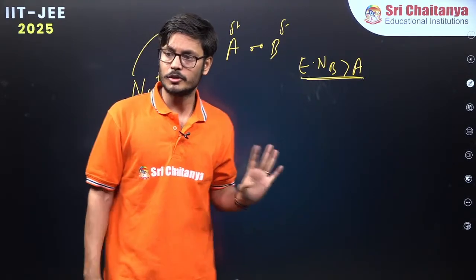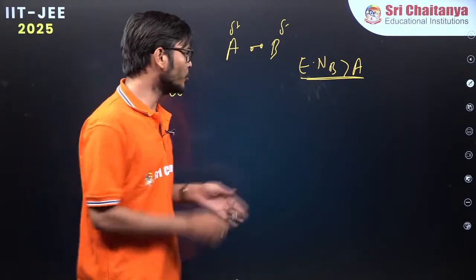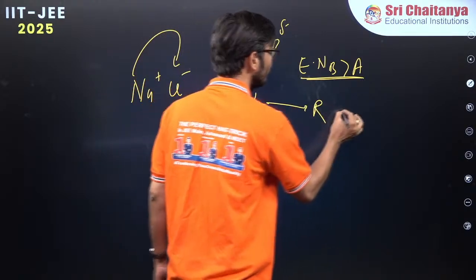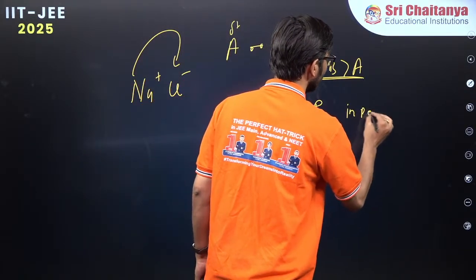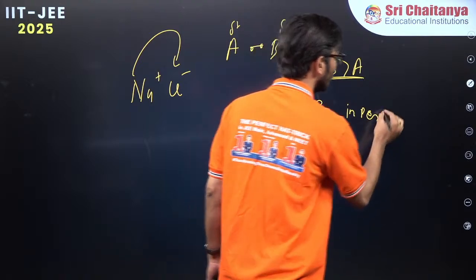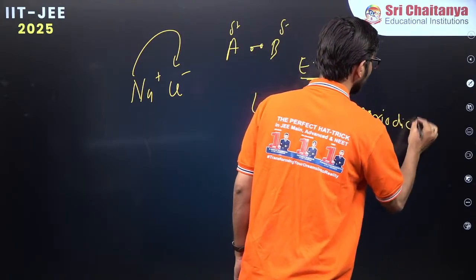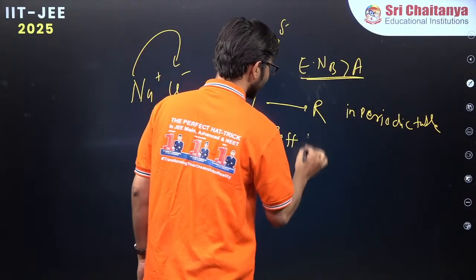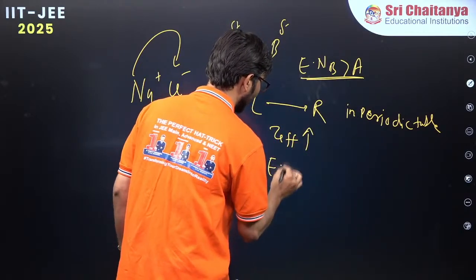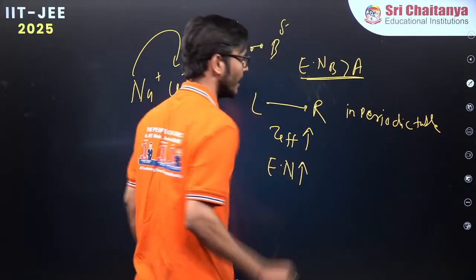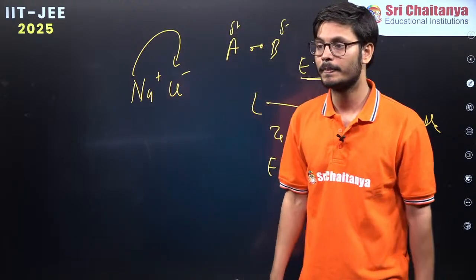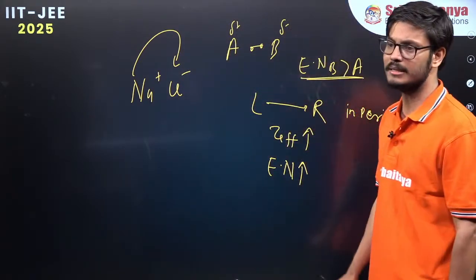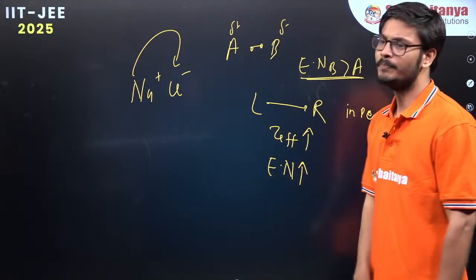Okay. So whenever we go left to right in the periodic table, effective nuclear charge increases and therefore electronegativity will increase. As we go left to right in the periodic table, effective nuclear charge increases, therefore electronegativity will increase.